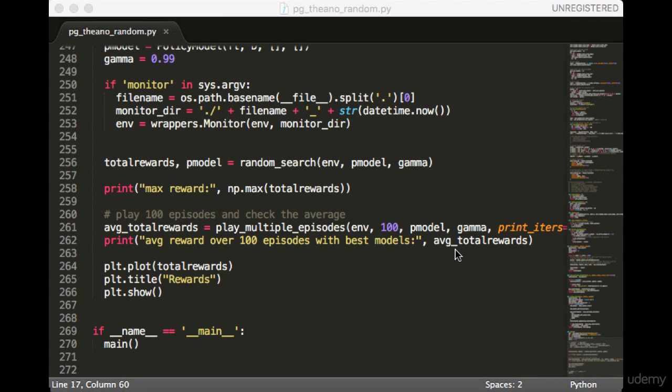Notice how we are not plotting the cost-to-go function. This is because this method doesn't require a value function at all. Although technically, now that you have a policy, you can use policy evaluation to calculate it. I leave this as an exercise for you if you're interested. Let's run this and see what we get.